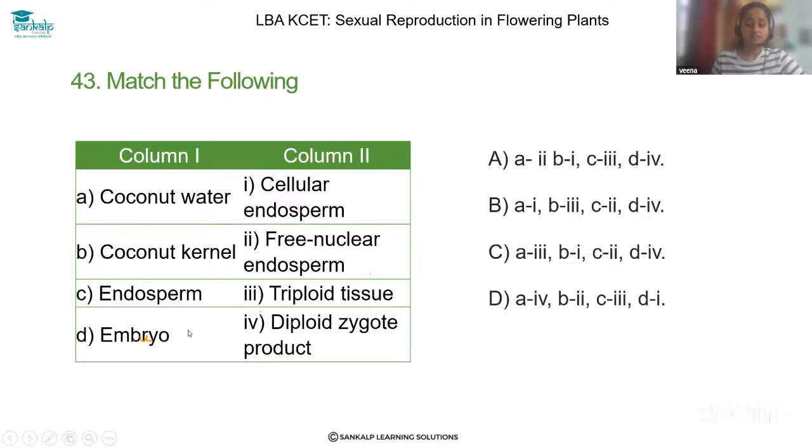And then D, embryo. The egg is haploid, that means n, and when the male gamete fuses with it, it becomes diploid, and that is the zygote. So the embryo is a diploid zygote product. So the correct final answer is option A: A2, B1, C3 and D4.